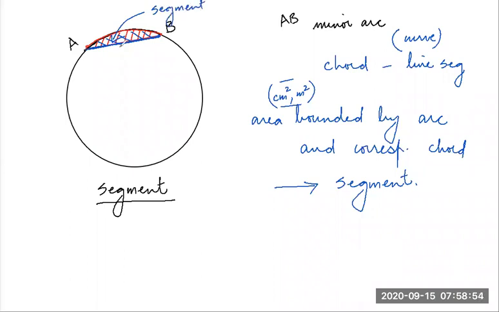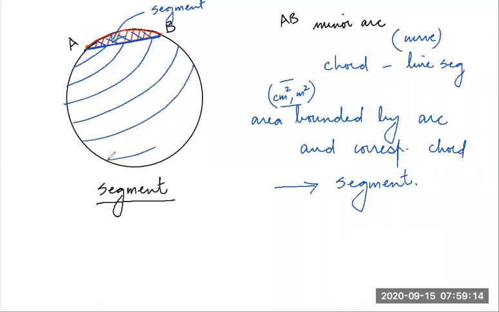Now, students, obviously you will think that, sir, there is another segment also corresponding to this. Can any student tell me? See, this is another segment. This is the area bounded by the major arc AB. If I want to name a major arc, I will have to write a point here. So what is a major arc? Major arc is APB. Some people also write it like this, right?